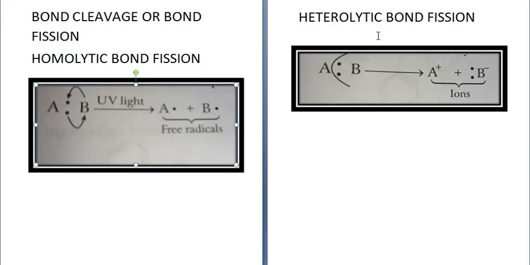Heterolytic means, hetero means different. So in this case, what has happened? B has taken both the electrons and A is left with none. So you will get A plus and B minus. So in this case, you are getting a cation. A plus is a cation, B minus is an anion. It can be the other way around. A has taken both, so then A will be the anion with minus charge and B will be positive, that will be a cation. So in heterolytic bond fission, cations and anions are formed. In homolytic bond fission, free radicals are formed. Okay, so this is how the breaking of a bond takes place.